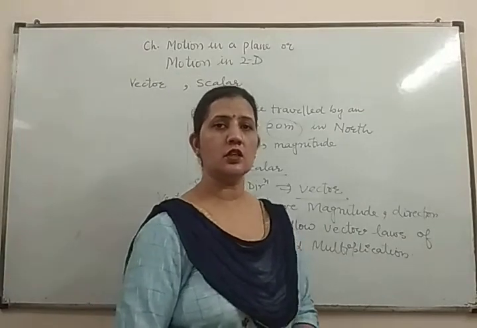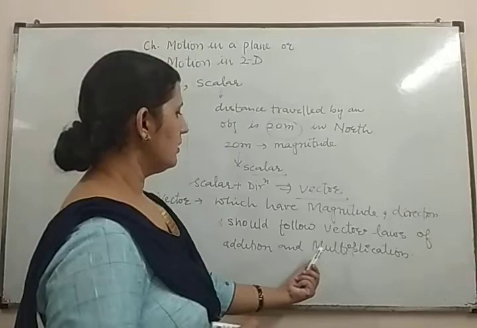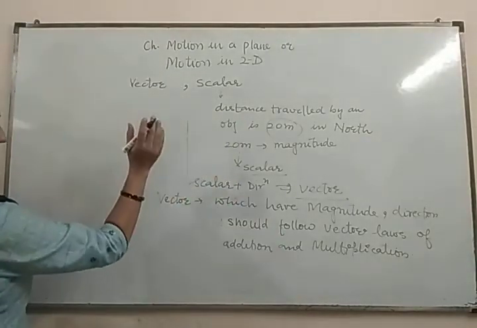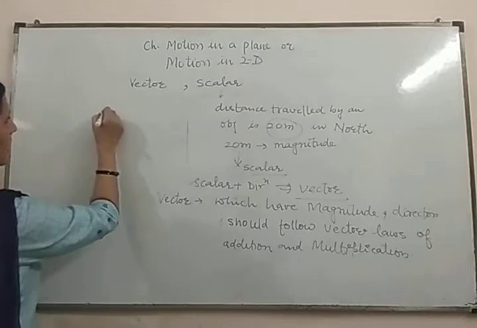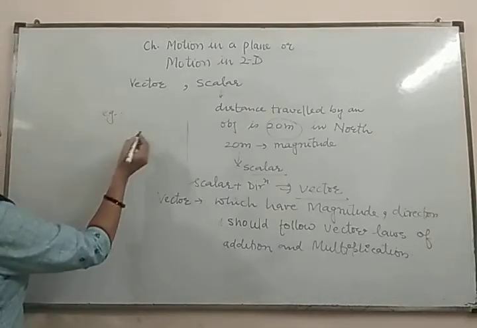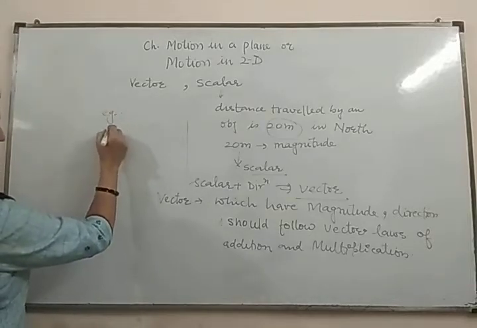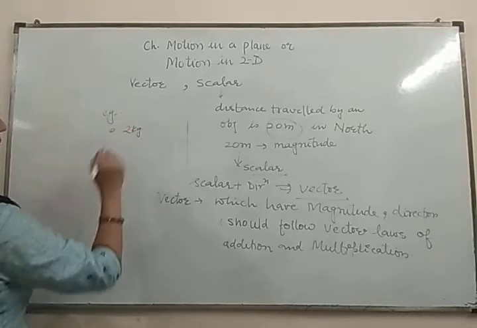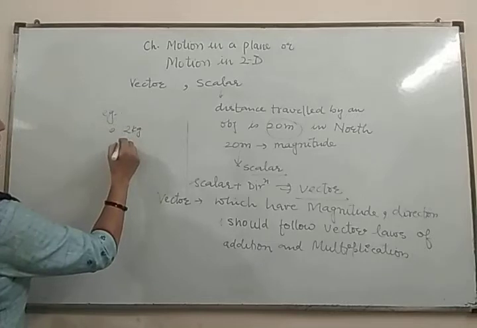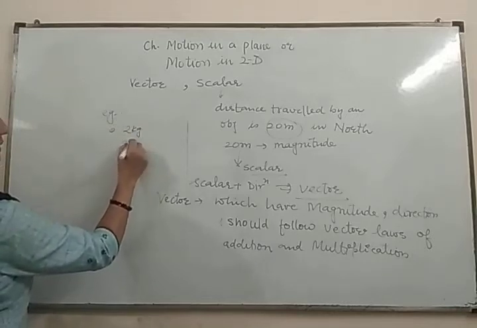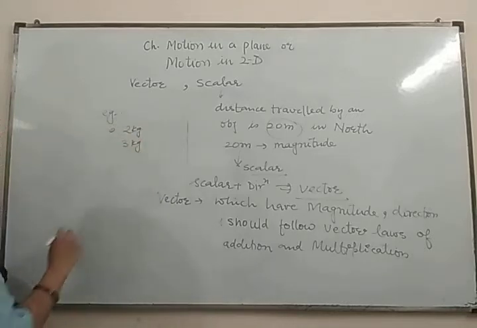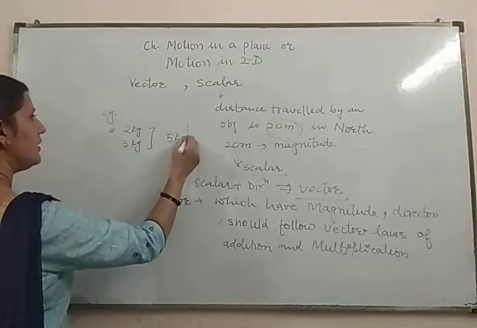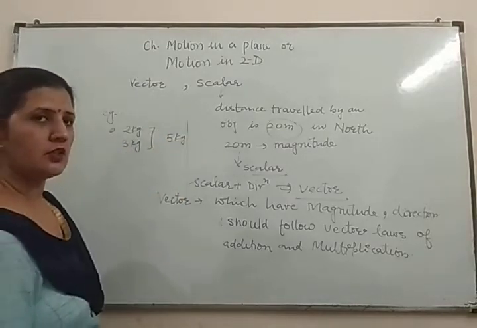Here is the question, what do you mean by vector laws? Let us understand with the help of an example. Suppose I ask you, one container is having 2 kilograms of salt and another is having 3 kilograms of salt. What is the total amount of salt? That is 5 kilograms. That is the simple addition.